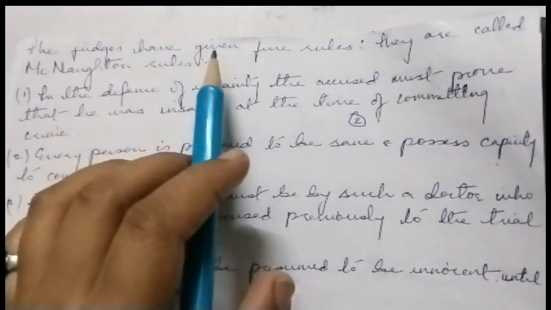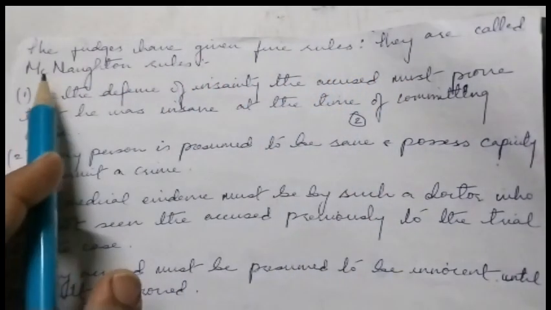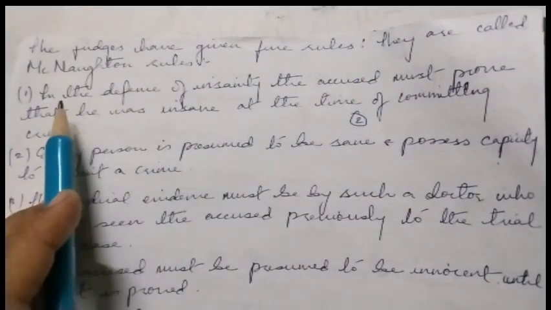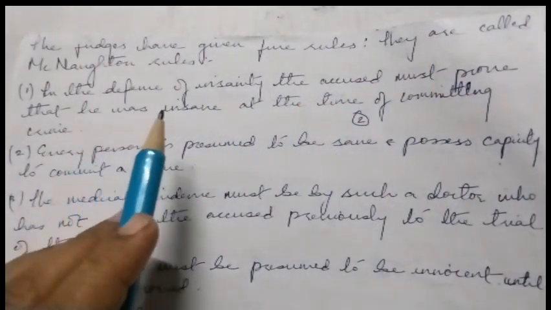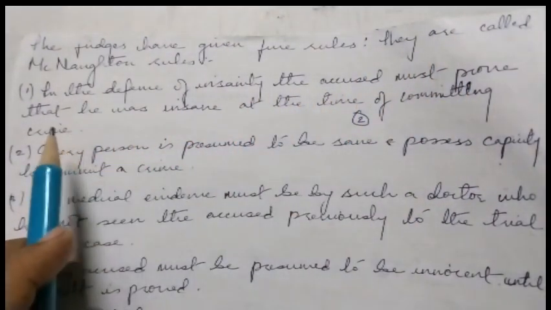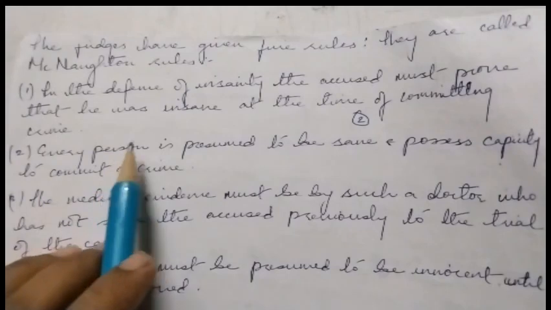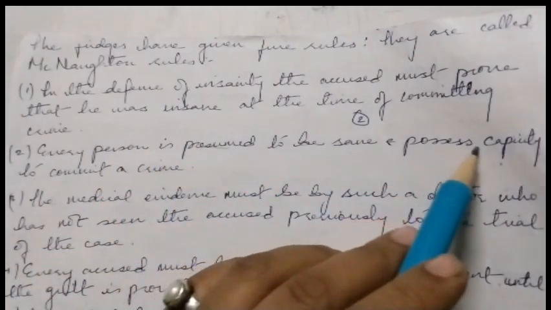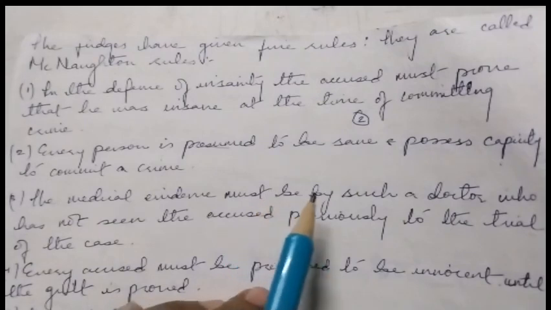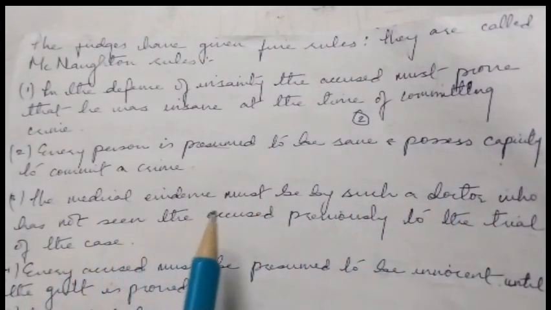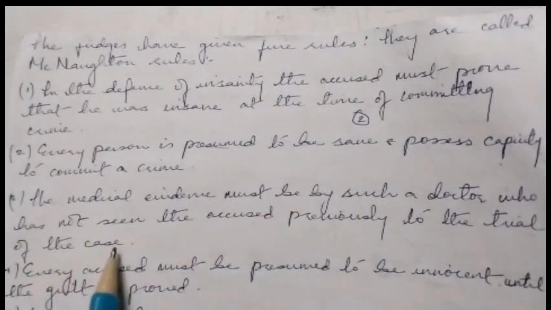So the judges have given 5 rules and they are called the M'Naghten rules. The first rule is, in the defense of insanity, the accused must prove that he was insane at the time of committing the crime. Second, every person is presumed to be sane and possess capacity to commit a crime. Third, the medical evidence must be by such a doctor who has not seen the accused previously to the trial of the case.